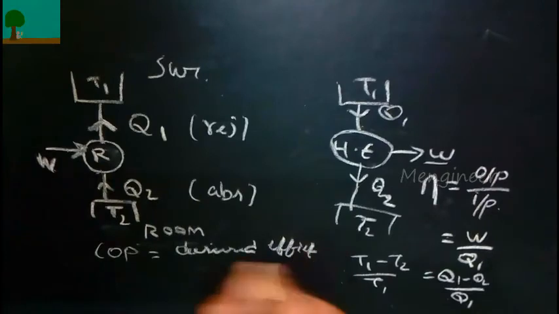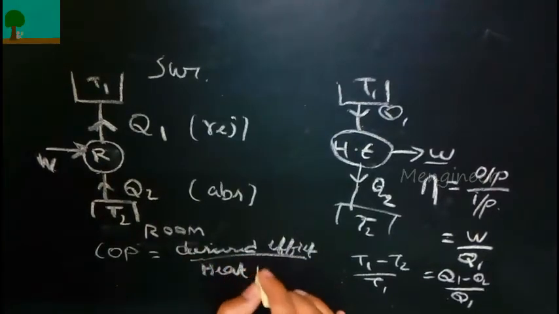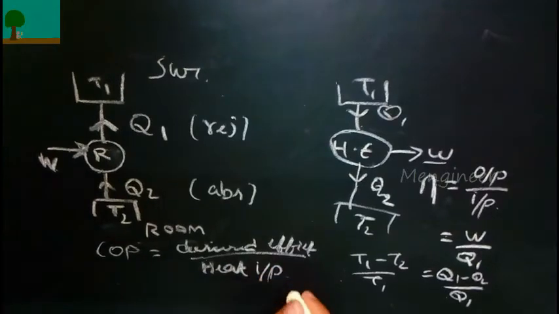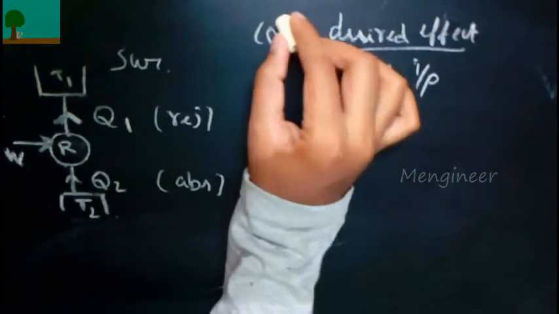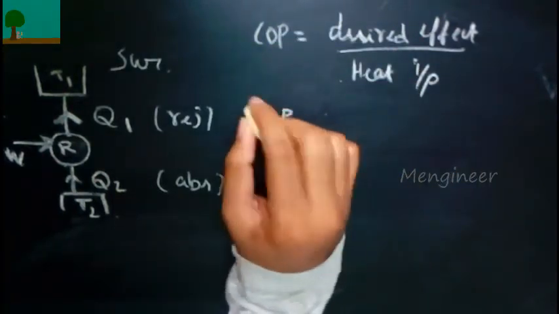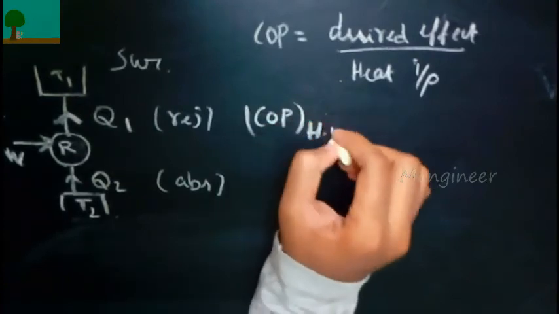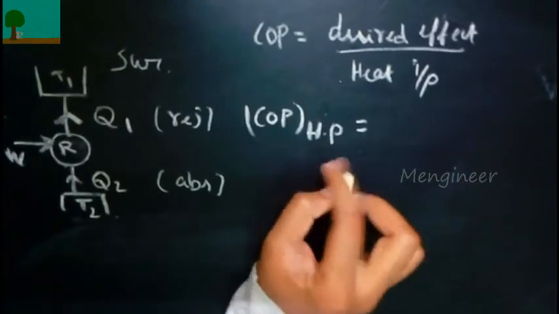So for heat pump and refrigerator we will be finding the coefficient of performance, that is COP. So it is the desired effect by the work input. So for heat pump, what is the COP?